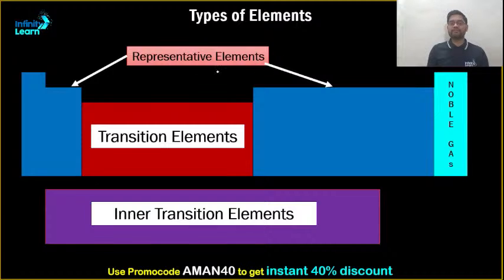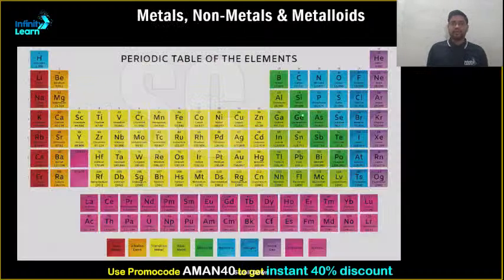Next, talking about the types of elements, S and P block elements are known as representative elements, except group 18. Group 18 is known as noble gas. This is known as transition elements, and this is known as inner transition elements. Clear? Now, let's proceed further.